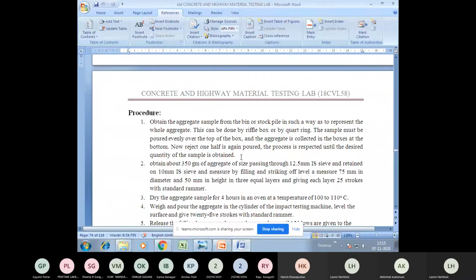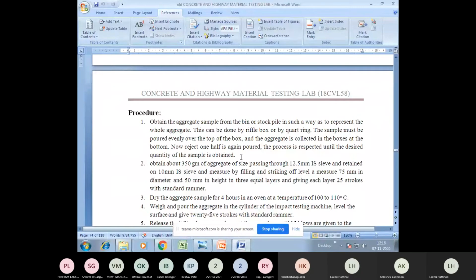You need to sieve it. What is the sieving size? The sieving size is 12.5 mm sieve and 10 mm sieve. So after taking the aggregate sample from a heap of aggregate, you need to do the sieving procedure. That means you need to take a standard sample size which is passing through 12.5 mm sieve and retained on 10 mm sieve. So the sample passing 12.5 mm and retained on 10 mm sieve should be taken.